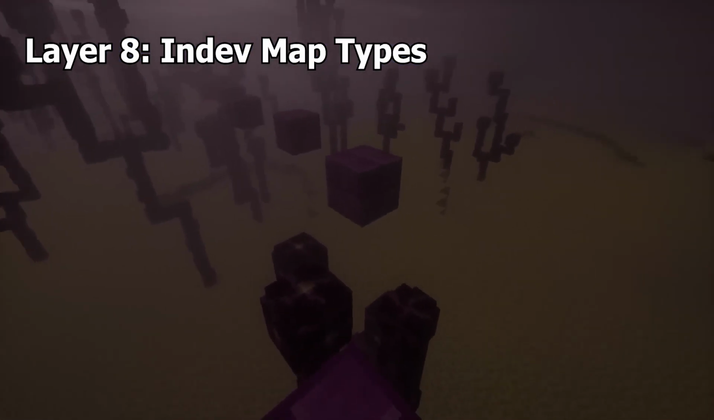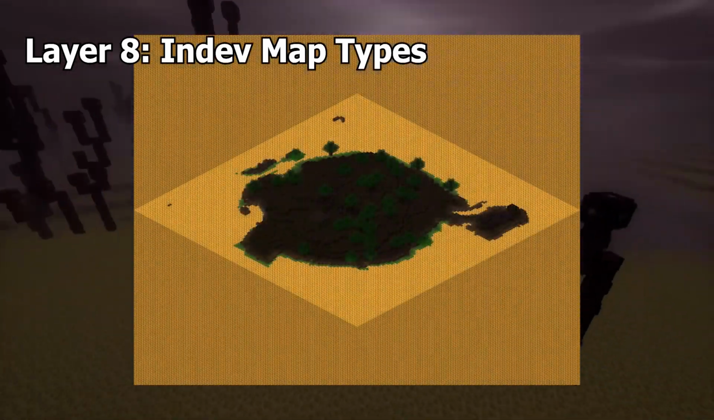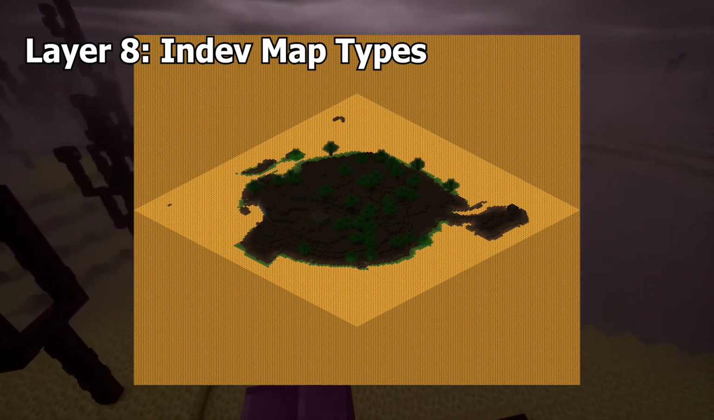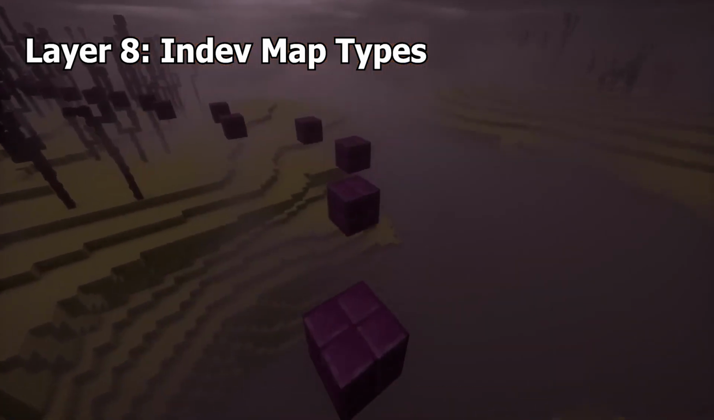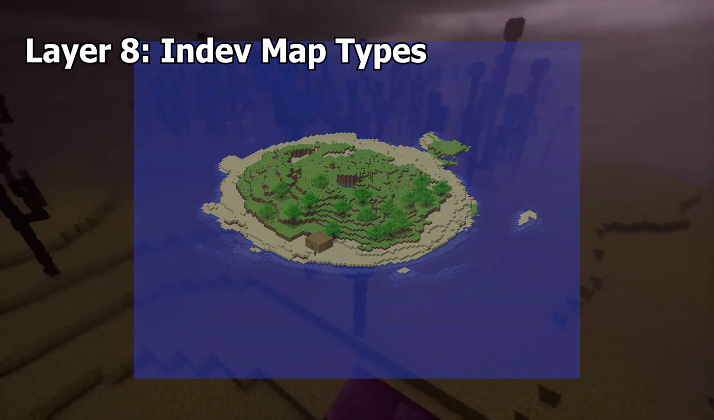In-dev map types. The settings used to control the level's type, the size, and the theme. Notably, you could change the theme to Hell, which would allow monsters to spawn at all times and replace all the world's water with lava. This was removed when infinite world generation was added.